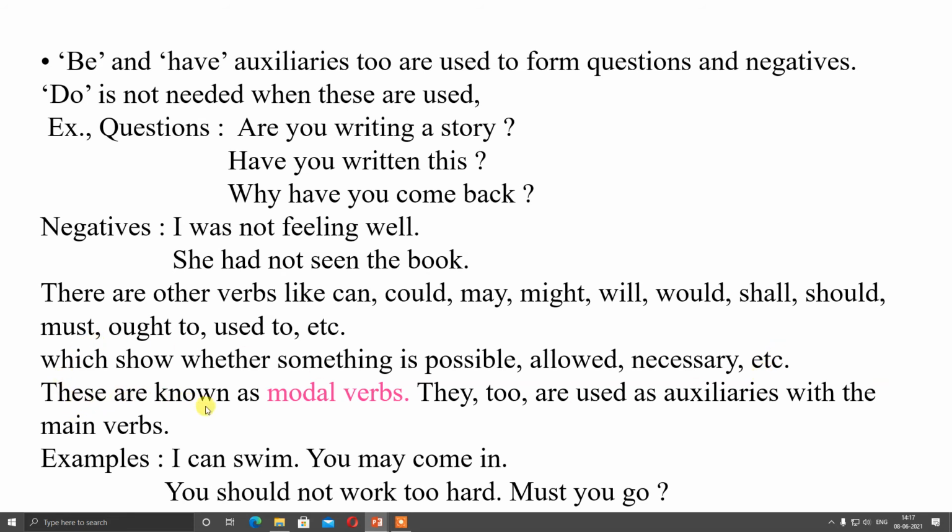So these are known as modal verbs. They too are used as auxiliaries with the main verb. For example, I can swim, you may come in, you should not work too hard, must you go. Like that you can use modal auxiliaries also along with verb.